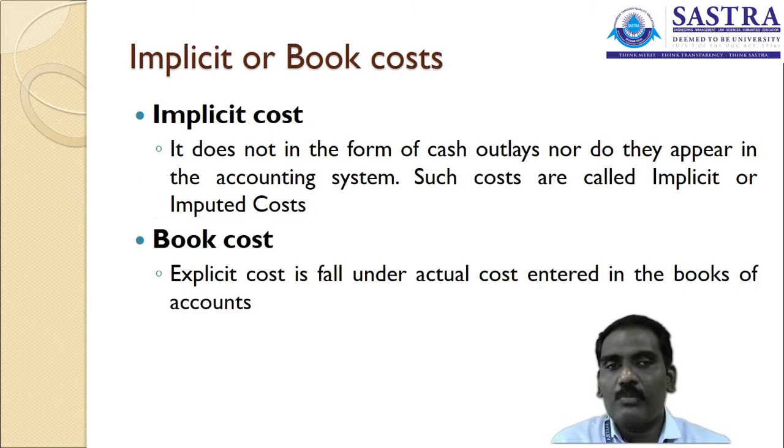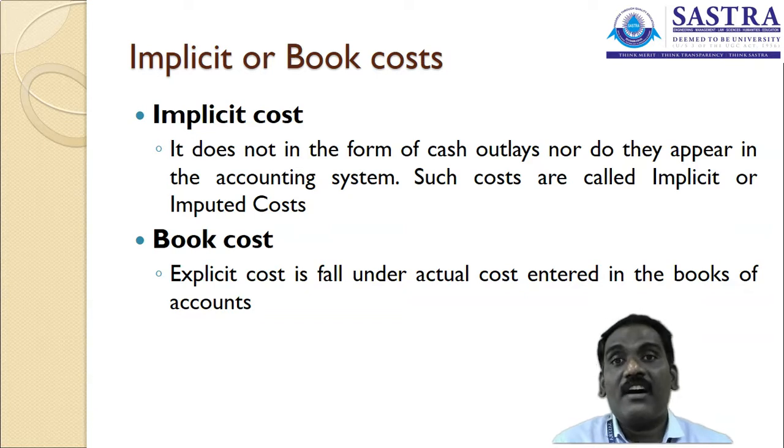Implicit or book costs. It is like an implicit cost. It is not in the form of cash outlay, nor does it appear in the accounting system, which we consider an implicit cost. Such costs are called implicit cost or imputed cost. So it is an important aspect you need to understand.